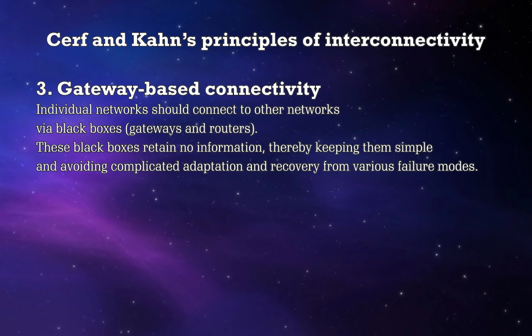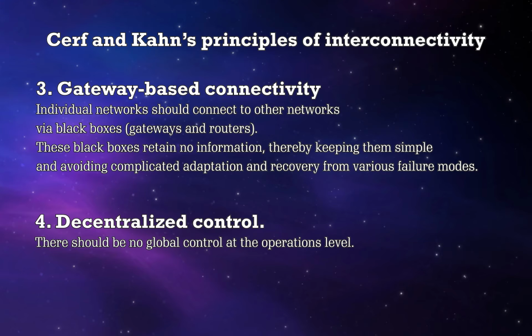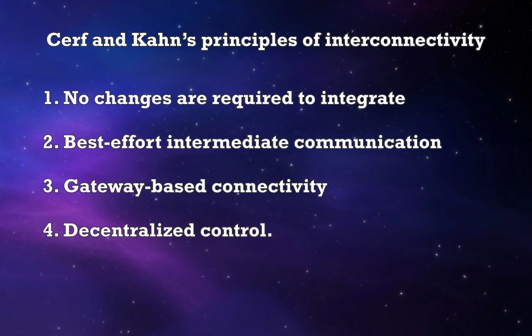Third, gateway-based connectivity. Individual networks should connect to other networks via black boxes, gateways and routers. These black boxes retain no information about the individual packet flows passing through them, thereby keeping them simple, and avoiding complicated adaptation and recovery from various failure modes. Fourth, decentralized control. There should be no global control at the operations level. These principles can be applied to blockchain. So let's apply them to the blockchain space.